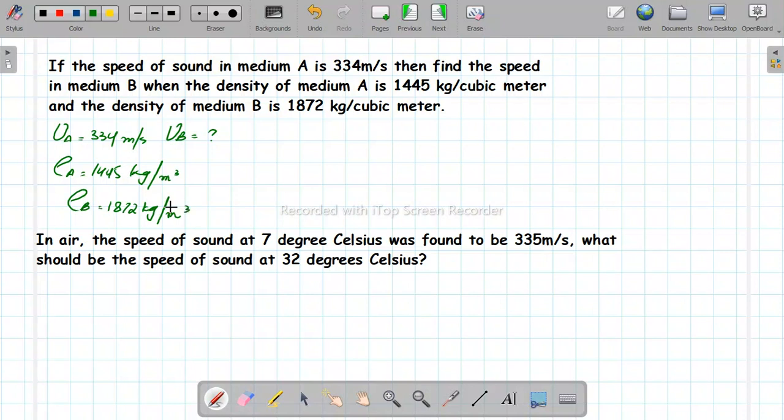Before calculating the value, what is your answer? What do you think? Speed of sound in medium B should be greater or smaller than that in medium A? Let's just relate it to the theory first.